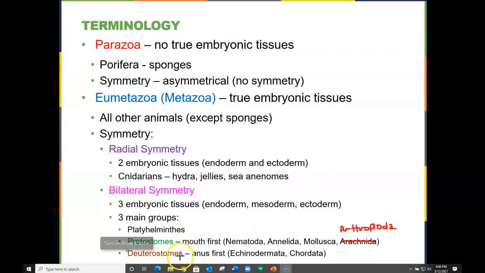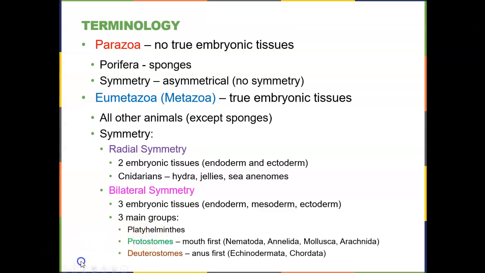Then we have the deuterostomes with the anus first, and that's the phylum Echinodermata and Chordata. Now the platyhelminthes are a special phylum because they have a strange kind of embryonic gut that has really only one opening. So the mouth and anus are essentially the same thing. Material goes in and out of that single opening, so that's why they don't really fall into one of these two groups.